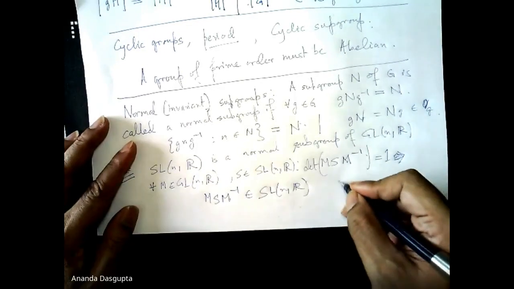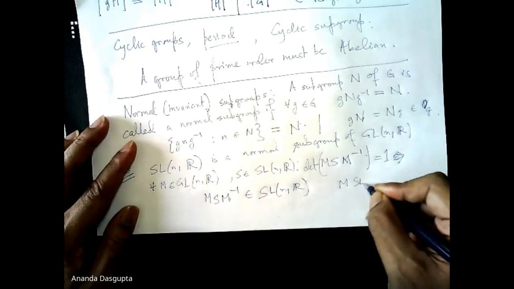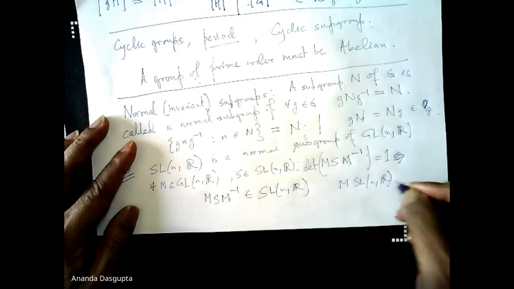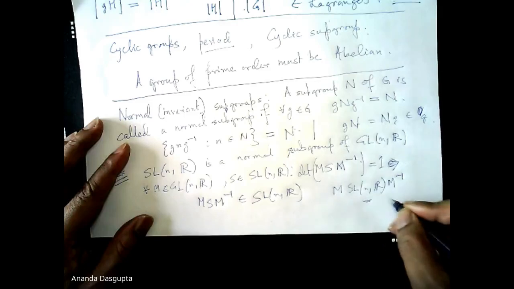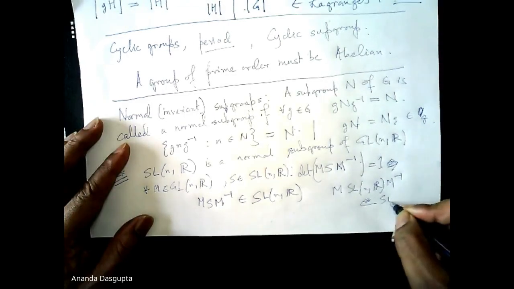So what does this really prove? This proves that M SLNR M inverse, the entire subgroup conjugated, is a set which is a subset of SLNR, right?